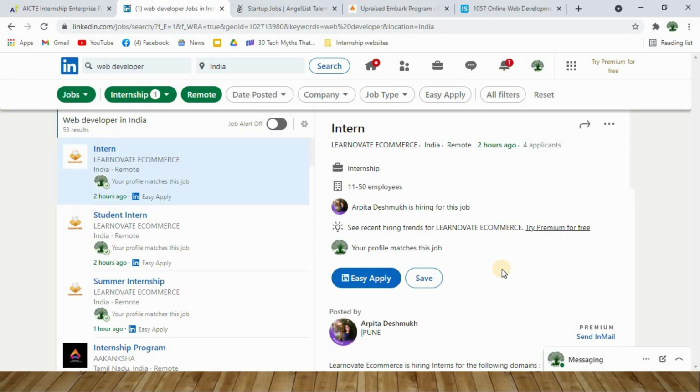I would recommend you to update your LinkedIn profile with appropriate skills and knowledge which are required for this particular intern role, because you are going to apply only by using this Easy Apply, which is a LinkedIn feature to apply for an internship, whereby your LinkedIn profile will be shared with the company people, so that they will assess you based on the skill sets and the knowledge you have. So it is always beneficial to have a good LinkedIn profile before applying through this portal.